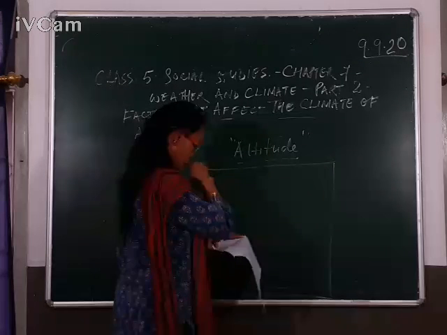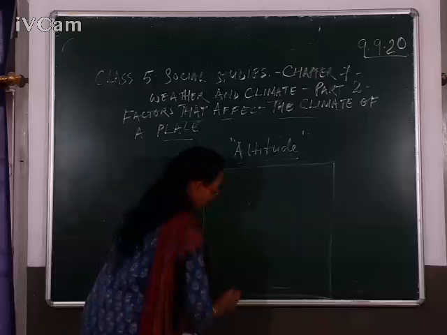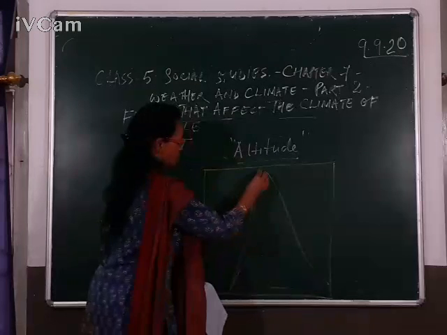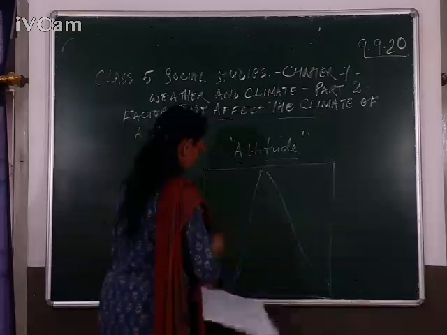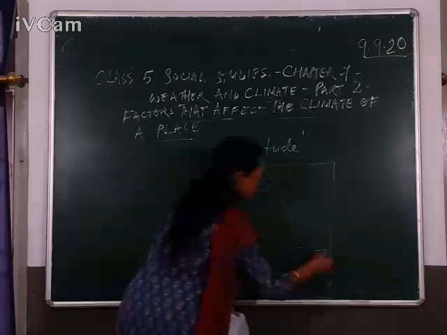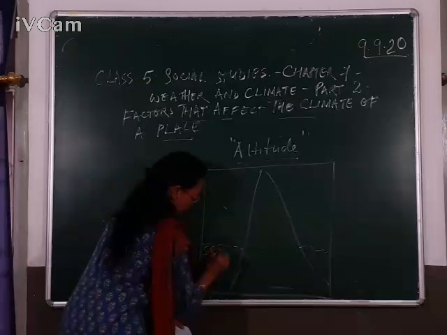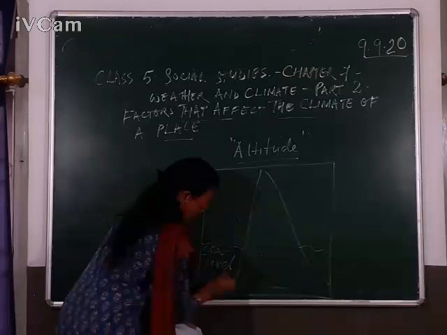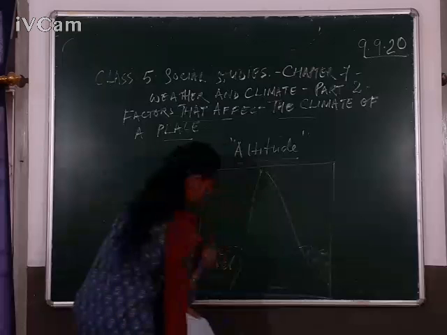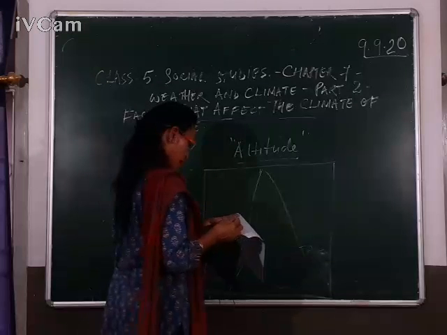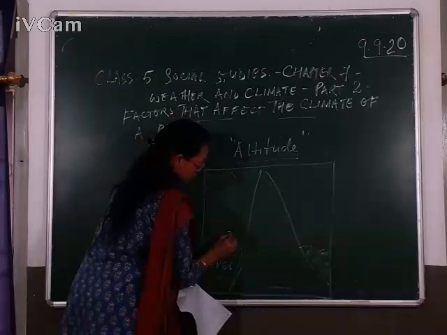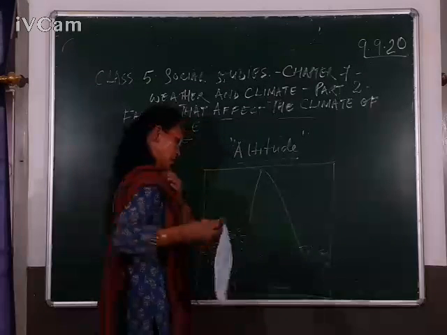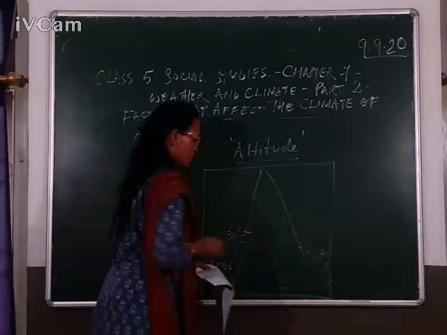So, this is the hills, and this is the sea level. Now, as we go, for example, if we start from here, the sea level starts from 30 degrees Celsius.